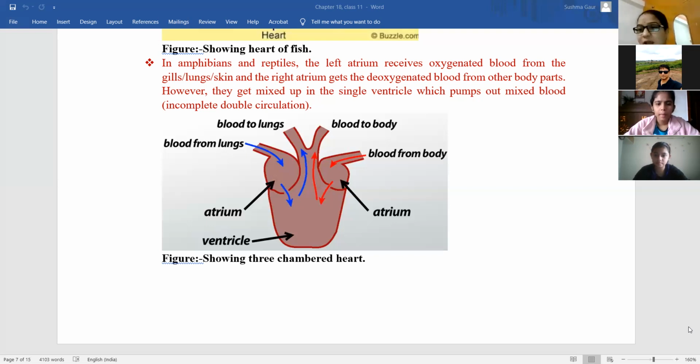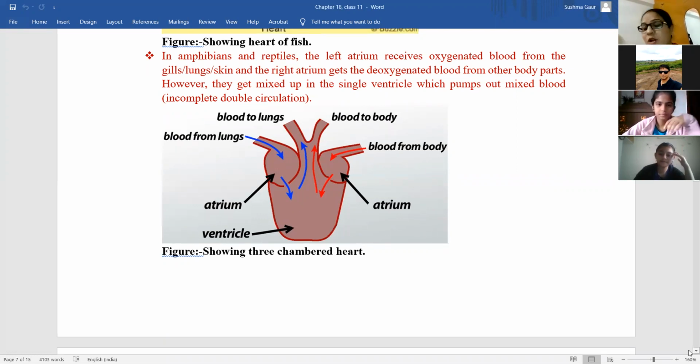I have to read. Then I can only answer you. In Animal Kingdom or some chapter, it was written that four-chambered animals require more energy. That's why they have four-chambered hearts, to maintain body temperature. Oxygenation and deoxygenation ka process, they are simultaneous processes that are occurring in our body. Separately, those two processes are occurring. We are intaking oxygen and releasing carbon dioxide. इसमें energy is required कि ये process जो होता है, लेकिन I don't think so. ये इसको उससे correlate करना हो सकता है. It might be possible. Yes, ma'am. I'm not sure about that.